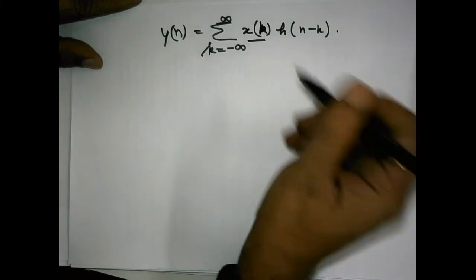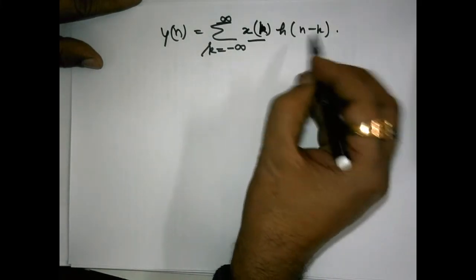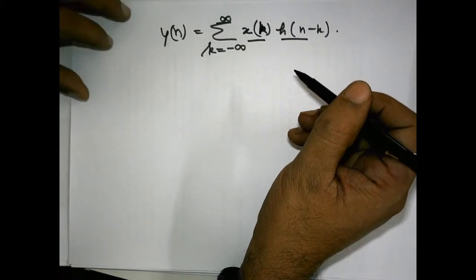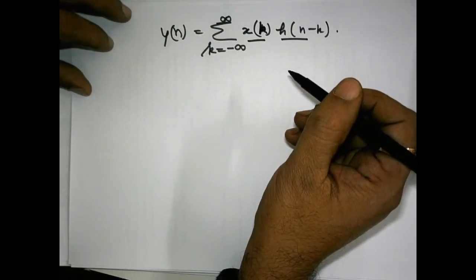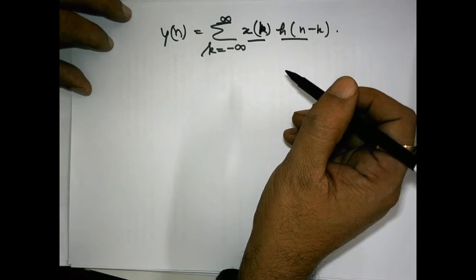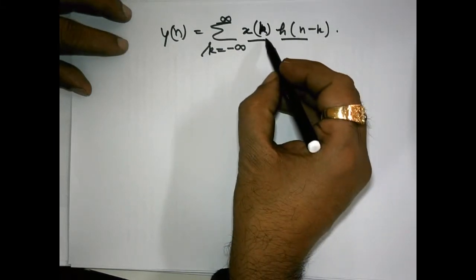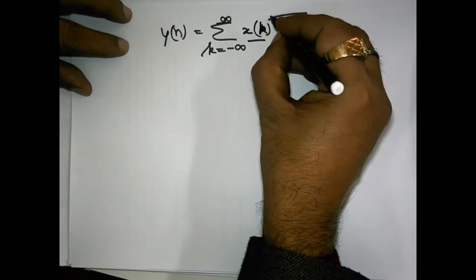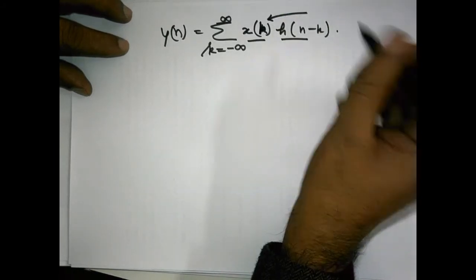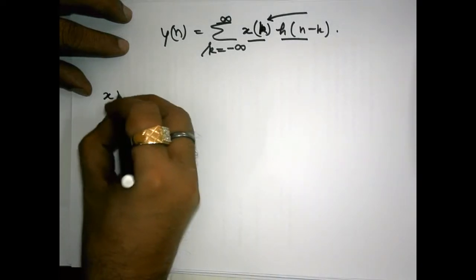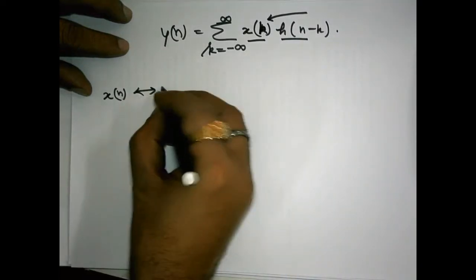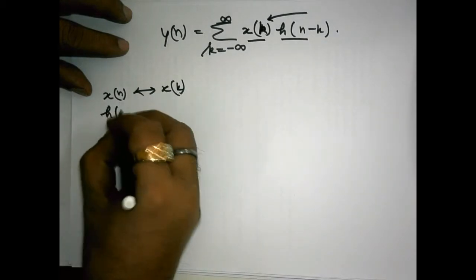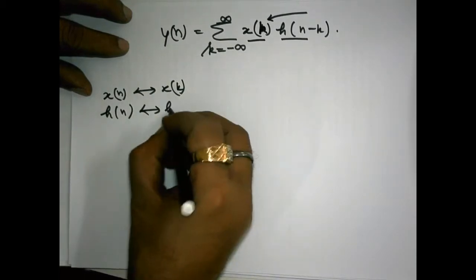We have an input sequence x[k], and we have a sequence corresponding to the impulse response. What we have to do: this remains unshifted. Either we say x[n] or x[k], it doesn't matter, either we say h[n] or h[k].